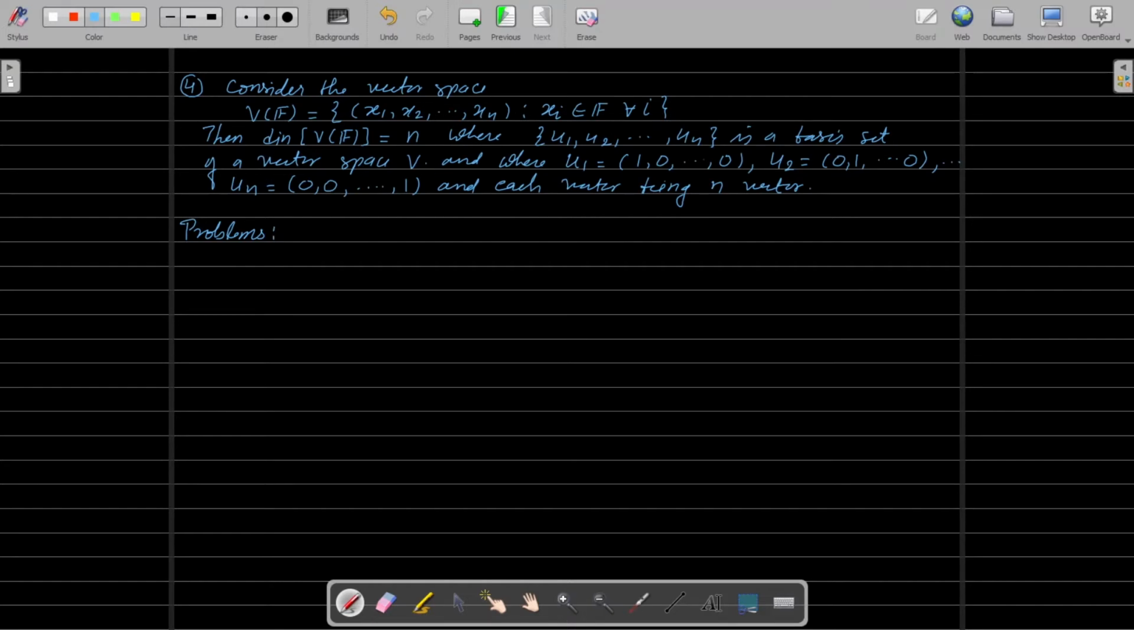Find the dimension of each of the following vector spaces over the indicated field.